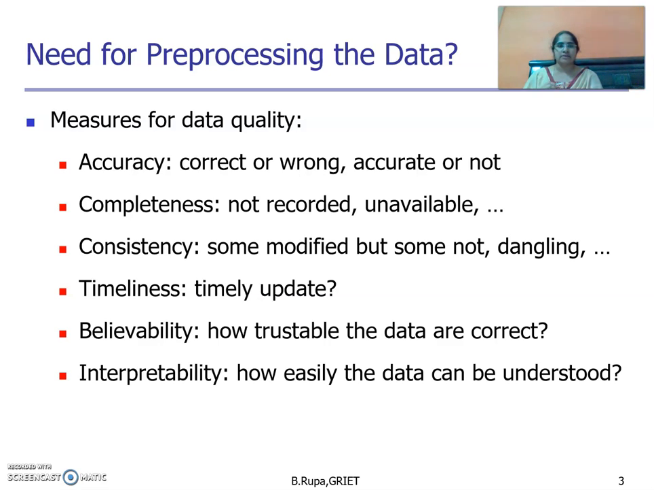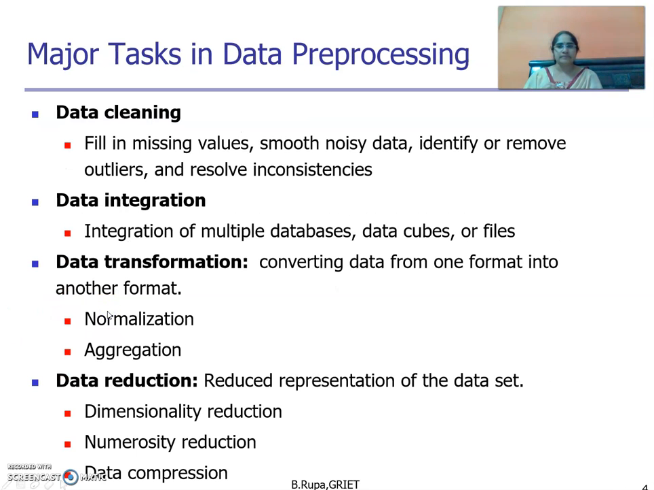We need to check whether the data is correct or not, whether complete data is available or not, whether it is consistent data, whether timely data is updated or not, whether we can believe the data, whether it is correct data or not, and whether we can understand the data. These are all the necessary things before going for pre-processing of the data. Then we will see what are the major tasks or major forms of data pre-processing: data cleaning, data integration, data transformation, and data reduction.